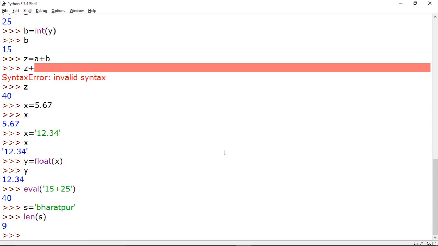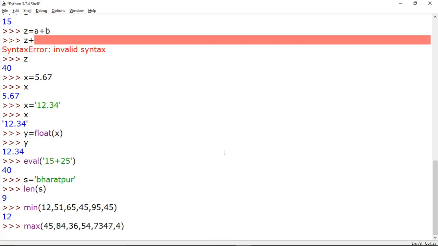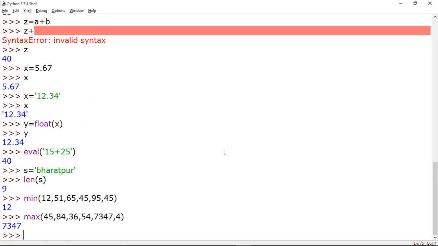Another example, the minimum and maximum functions. Using the min function, you give some numbers in a list. You can see that out of these numbers, 12 is the minimum. So the min function has given you the minimum value. Next function is the max function. You pass some values and now see what maximum value is coming. So 7347 came as the maximum value.